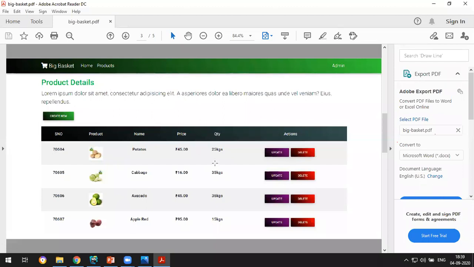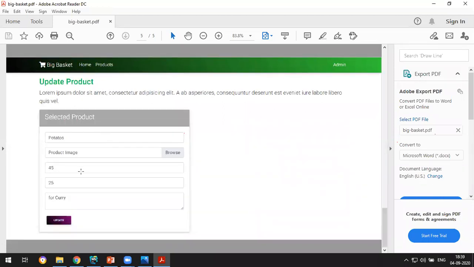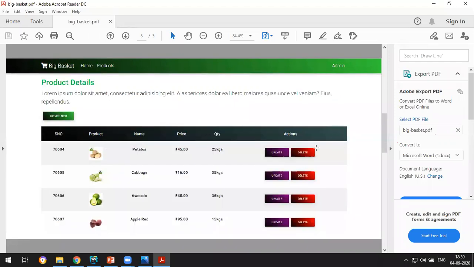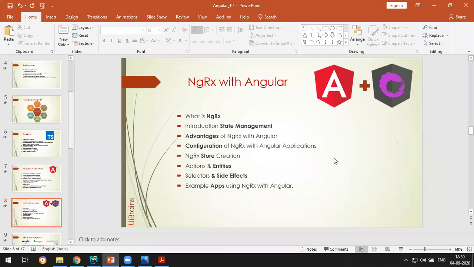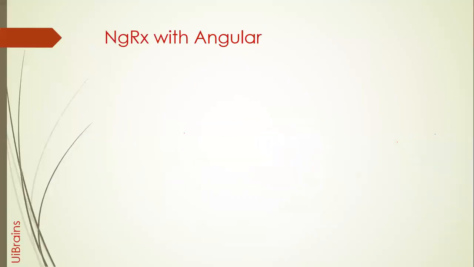And when you click on update, it will go to this page. Even a rich UI we will make, though it's not that perfect. And when you click on delete, it will delete, and it has a complete backend also. This is made in Angular NGRX with a backend in Node, Express and MongoDB. I'm not showing all applications, but every concept is application based.